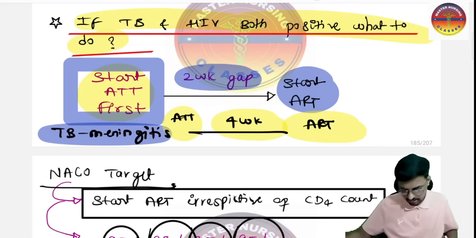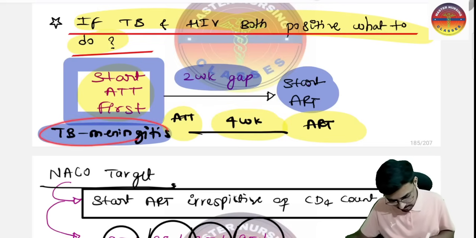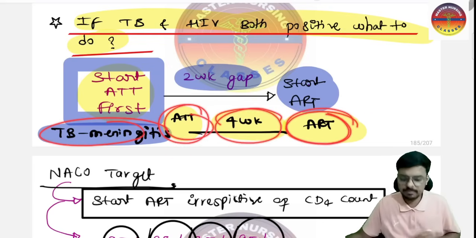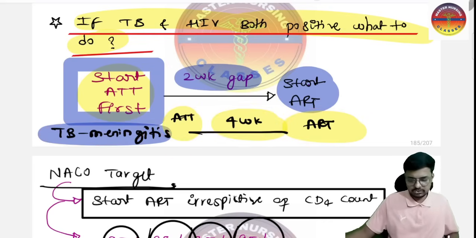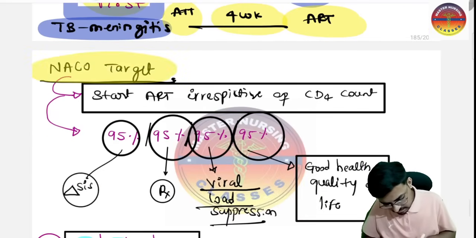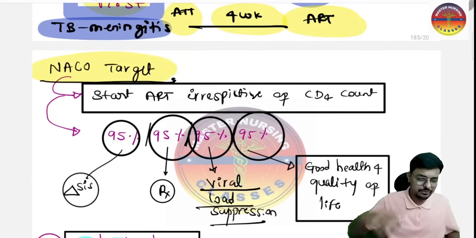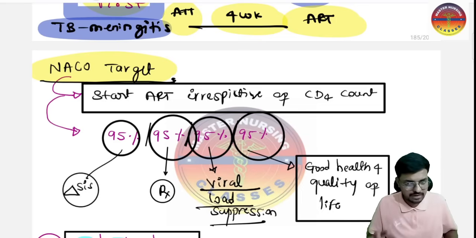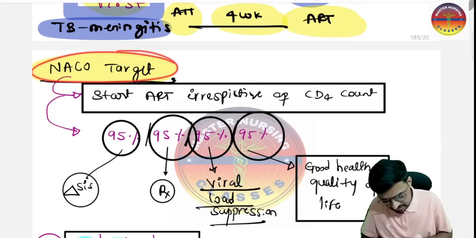So this is very, very important. In TB meningitis, first start the ATT, then give the 4-week gap and give the ART. Next, as per the new NACO target, previously we used to have the targets of 90, 90, 90. Now we have already achieved the 90. So we have the next target in front of us, the target of the National AIDS Control Organization.